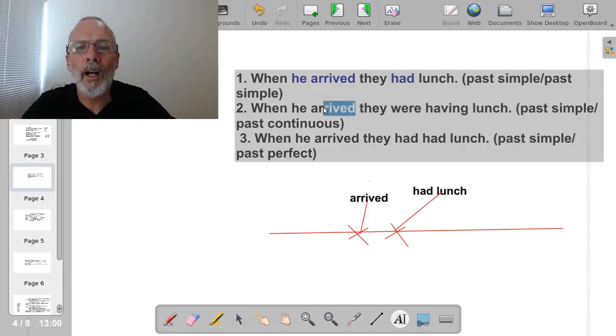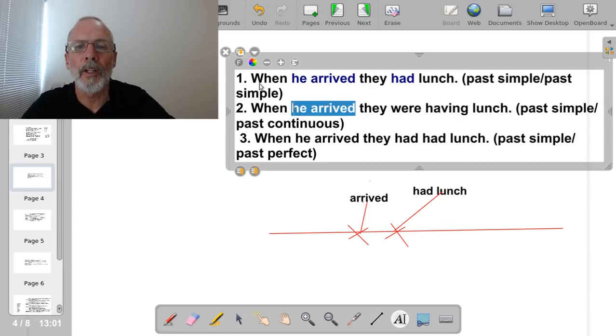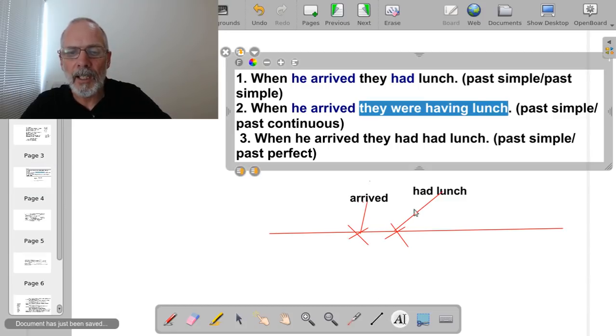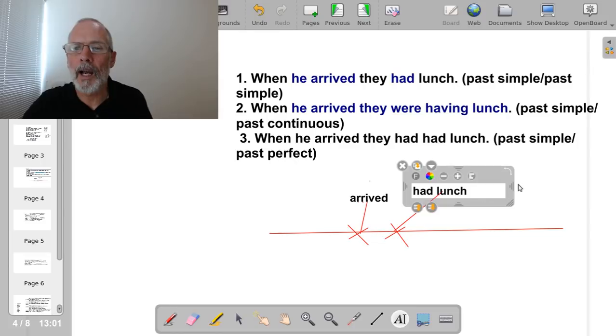But in number 2, we have: when he arrived. It's he, not us, sorry. He arrived. When he arrived, they were having lunch. This time the second tense is in the past continuous. So what that means this time is we can delete this here and put here having lunch.